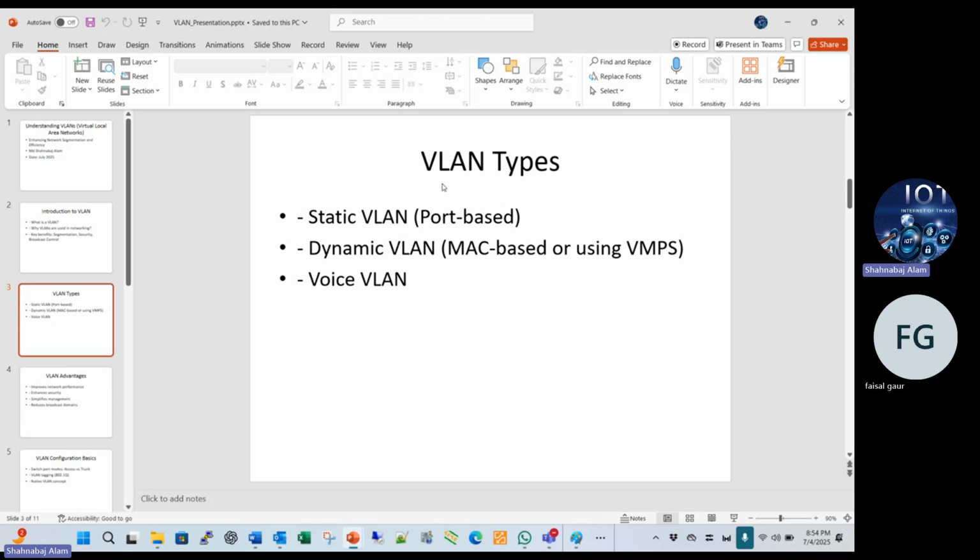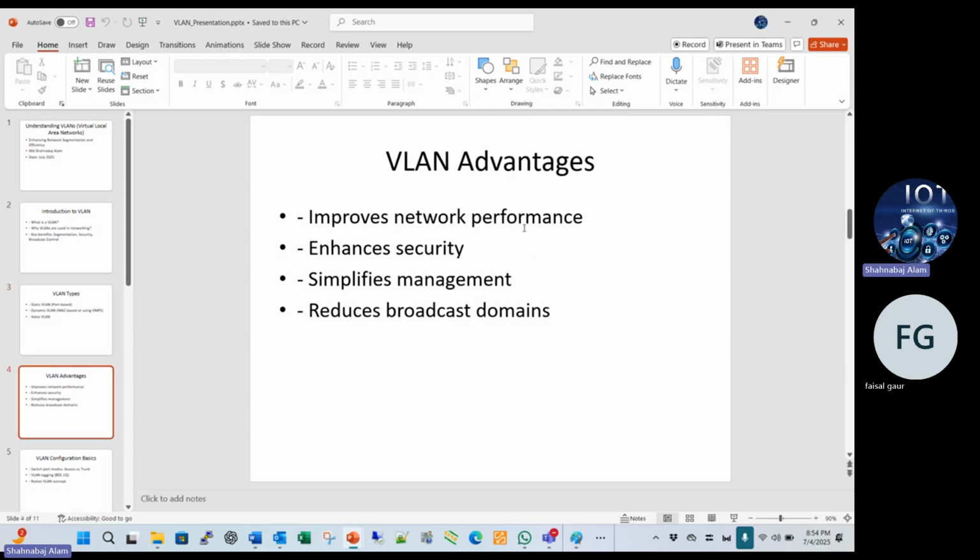Types of VLAN: how many types of VLAN? Static VLAN, dynamic VLAN, voice VLAN. What is the static VLAN, what is the dynamic VLAN, what is the voice VLAN, and where are we using them? We will study that briefly. Go to the next slide. We also discuss the advantages of the VLAN.